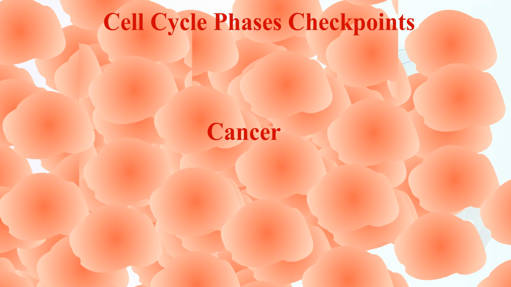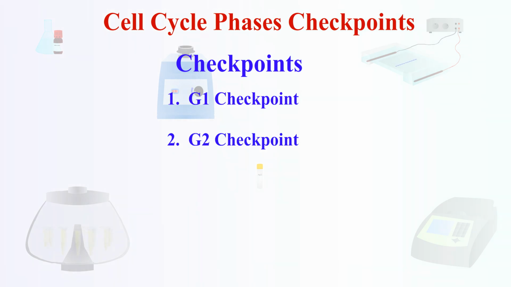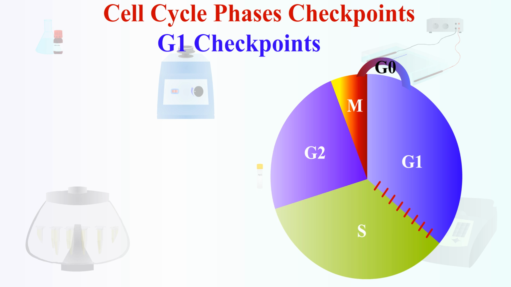The major checkpoints seen in the cell cycle are: 1. G1 checkpoint, 2. G2 checkpoint, 3. M checkpoint. 1. G1 checkpoint. The G1 checkpoint occurs at the end of the G1 phase, that is, before the entry into the S phase.